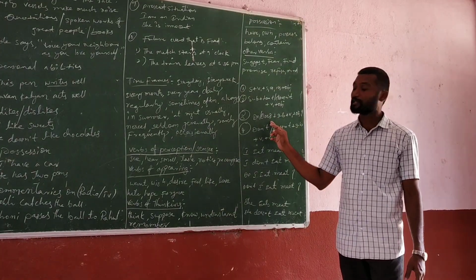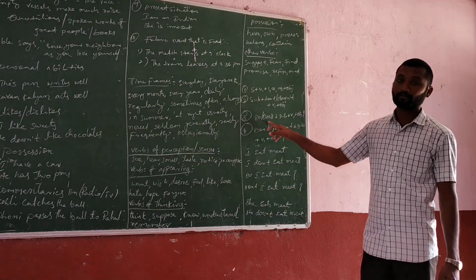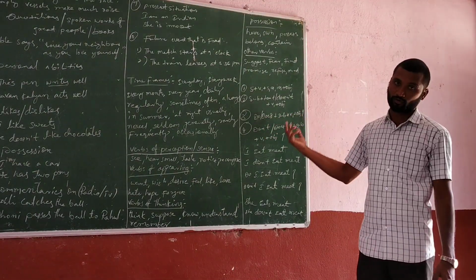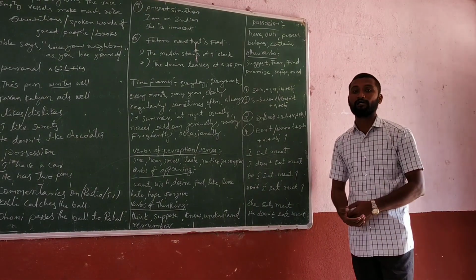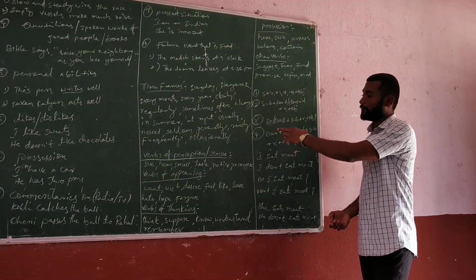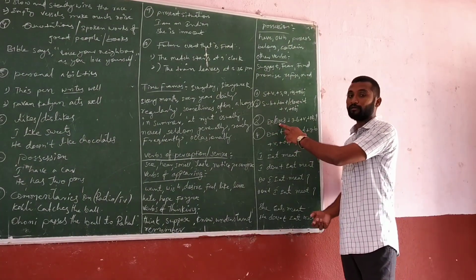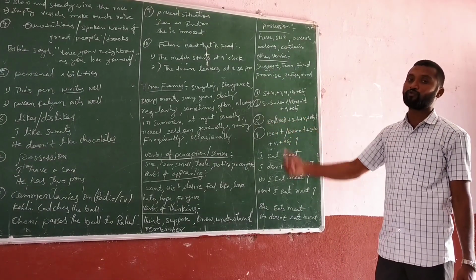In the last class I explained about interrogative sentences. In that, the second model is yes or no questions. These yes or no questions start with helping verbs. In the simple present tense, the helping verbs are do and does. This is a yes or no positive question.